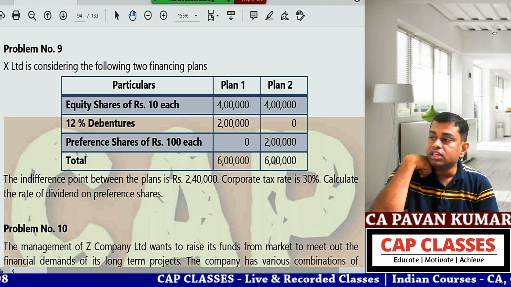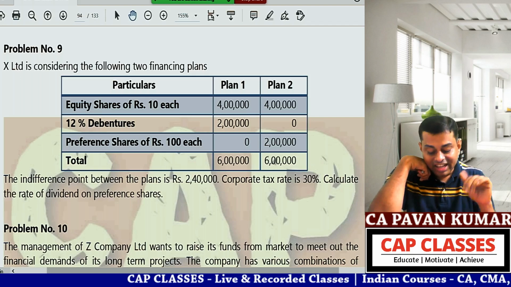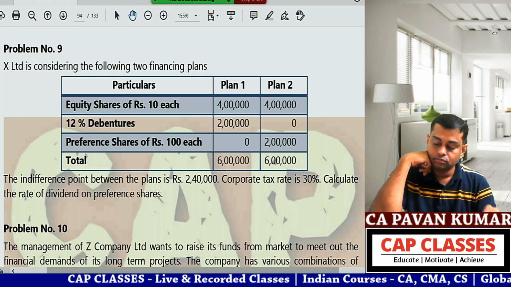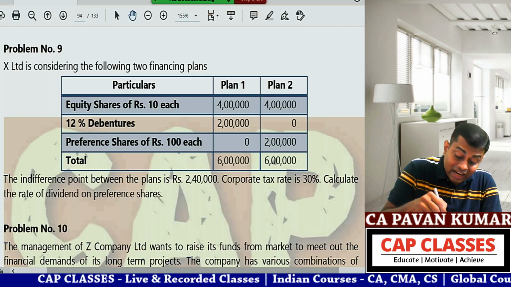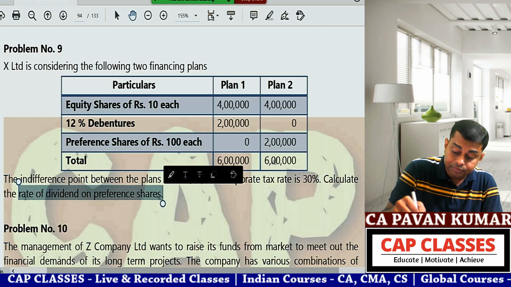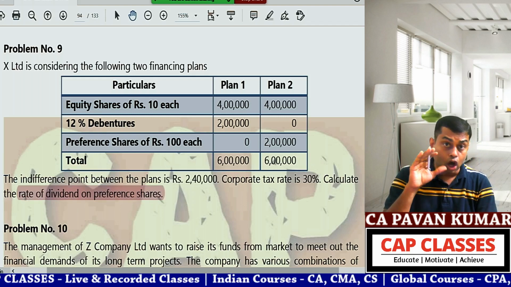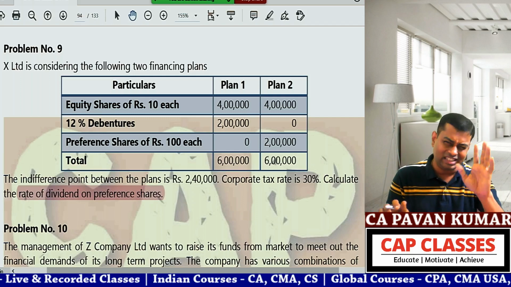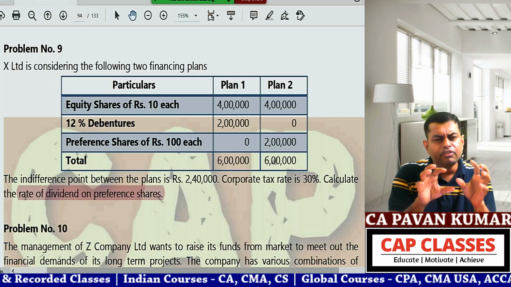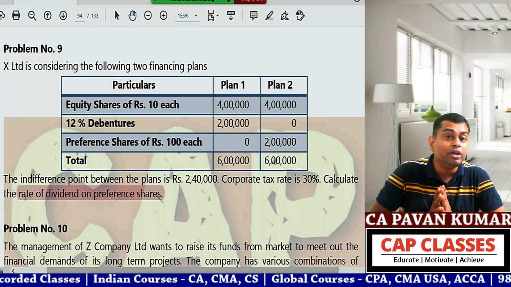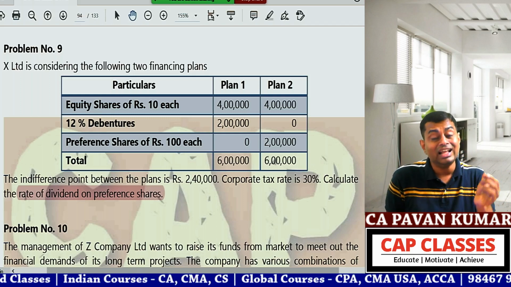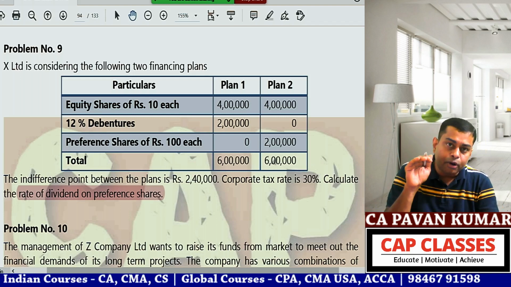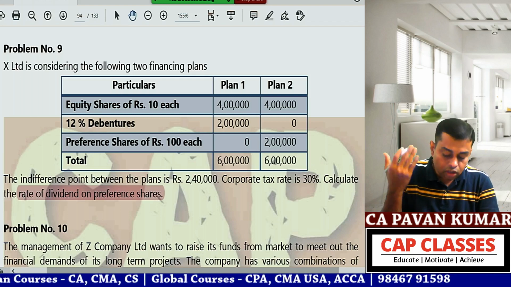Do you understand what is the interesting thing in the problem? They have already given the indifference point and they are asking you to do reverse working. They are asking you to calculate the rate of preference dividend, not the preference dividend. Many students will solve the problem correctly and get preference dividend, just for example, 16,400, but that will be wrong. You need to calculate the rate of preference dividend: preference dividend divided by preference capital into 100. You write 8.4%, that will be correct. Anyway, we'll solve the problem.